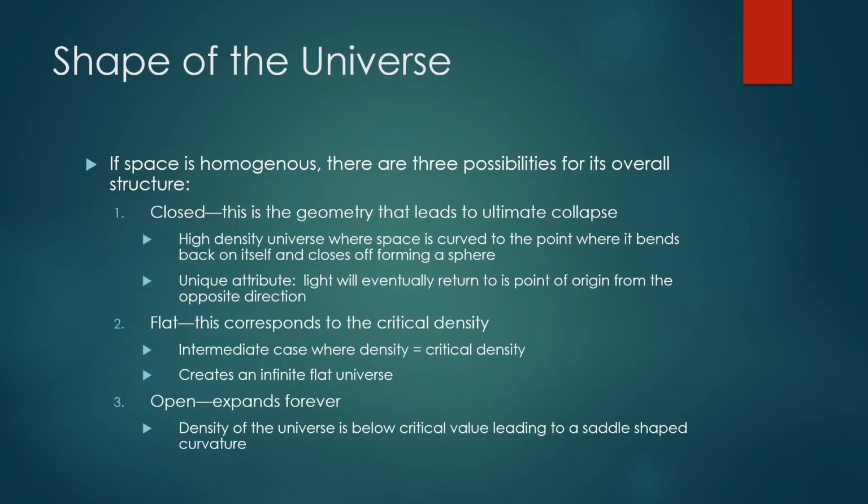Like I said previously, it's not just gravity that is influencing this. The shape of the universe is one of the other factors that will help determine the future of the universe. There are 3 types of shape that cosmologists have come up with. The closed universe, in this case, is the geometry that leads to ultimate collapse. Basically, you have a high density universe where space is curved to the point where it bends back on itself and closes off, making a finite size, or a sphere.